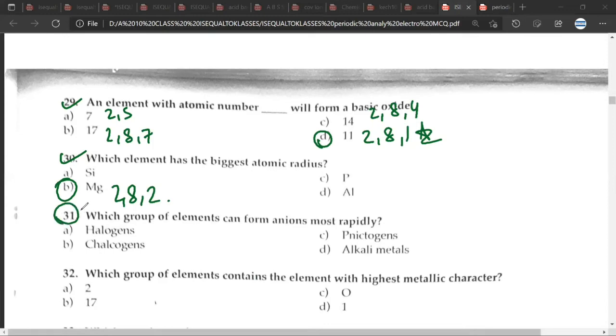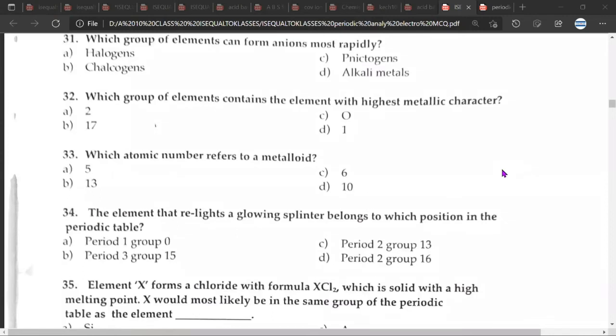Next question: which group of elements can form anions most rapidly? The correct answer for this would be A. Chalcogens is the oxygen family, oxygen, sulfur, and so on. Pnictogens is the nitrogen family, nitrogen, phosphorus, and so on. Any doubt, Mr. CB? No. Okay, 32, 33, 34. 32nd question: which group of elements contains the element with the highest metallic character? The correct answer for this would be D, group 1.